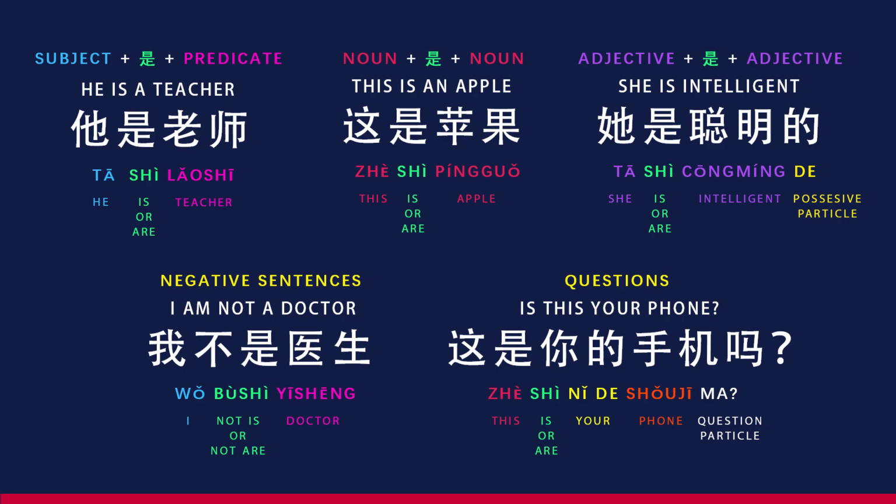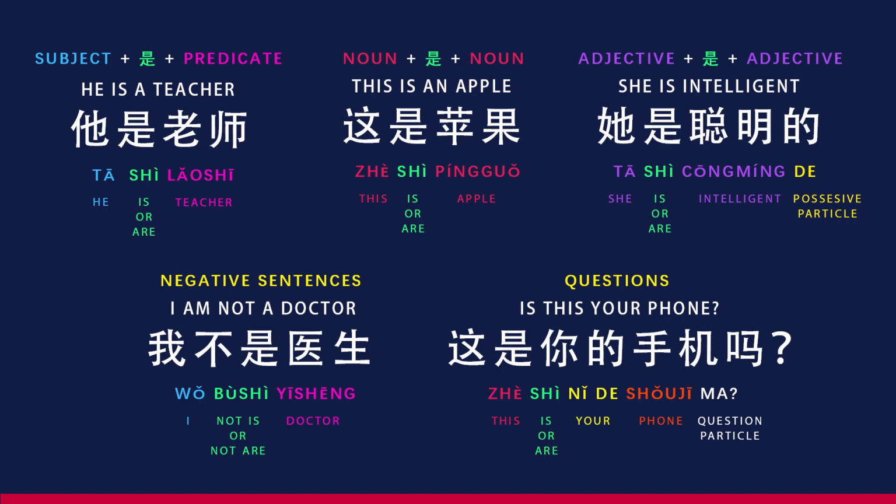Using the verb 是 in Chinese, equivalent to is or am in English, is remarkably simple. With a little practice and forming sentences on your own, you'll easily grasp its use. Before moving on to the next verb, let's do a quick recap. We've used pronouns like 我 for I and 你 for you. For instance, 他是老师 means he is a teacher, and 他是聪明的 means she is intelligent. Notice the same pronunciation but different characters for he and she.